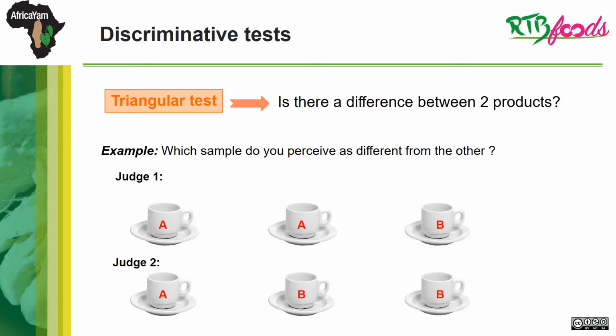Among discriminative tests, the triangular test is the main test regularly used to know if there is a difference between two products. Each judge has to find which sample is perceived as different from the other. Here, in this example, judge 1 has to answer the third sample and judge 2 the first sample. In the RTB Foods project, the triangular test was used only for selecting panelists.